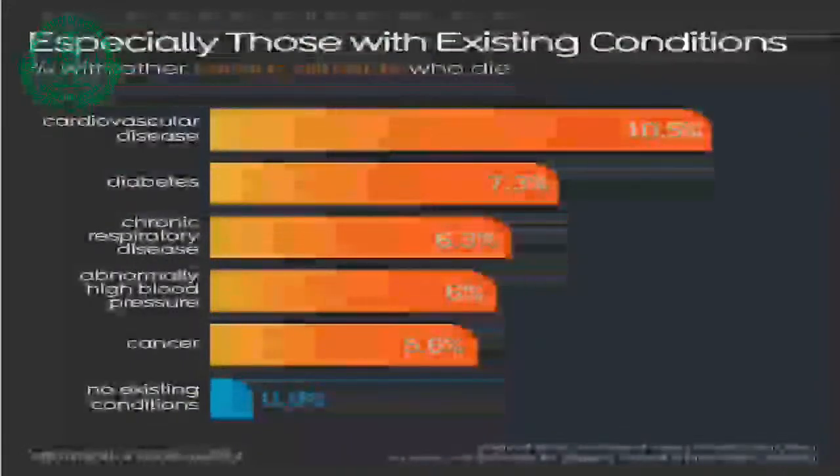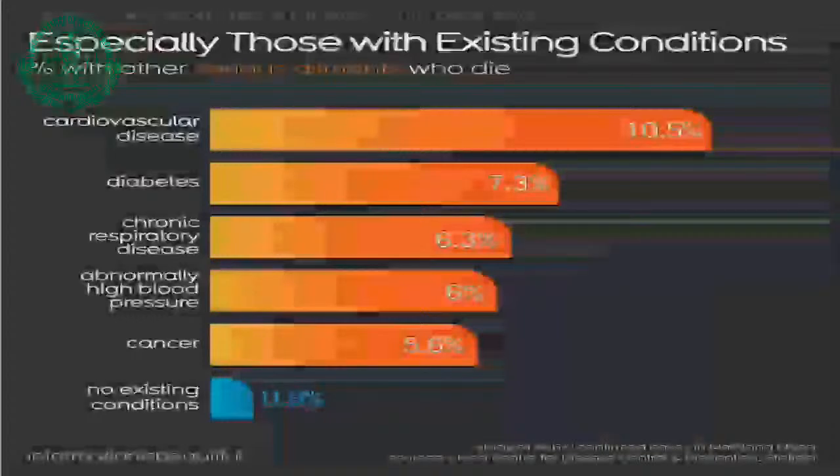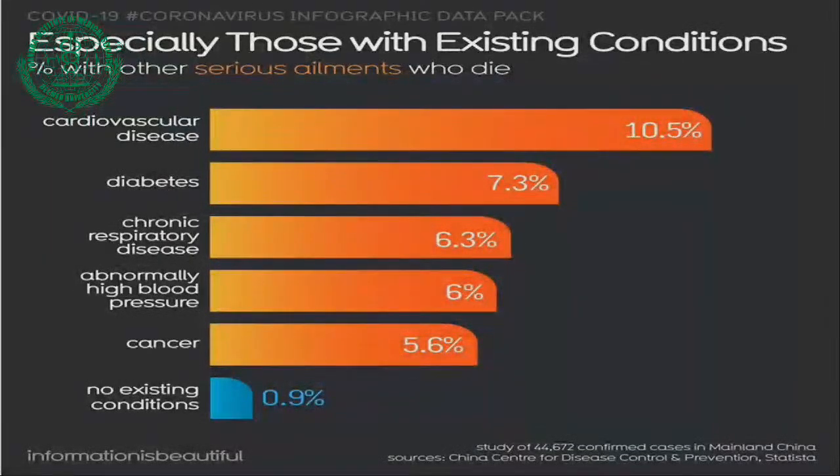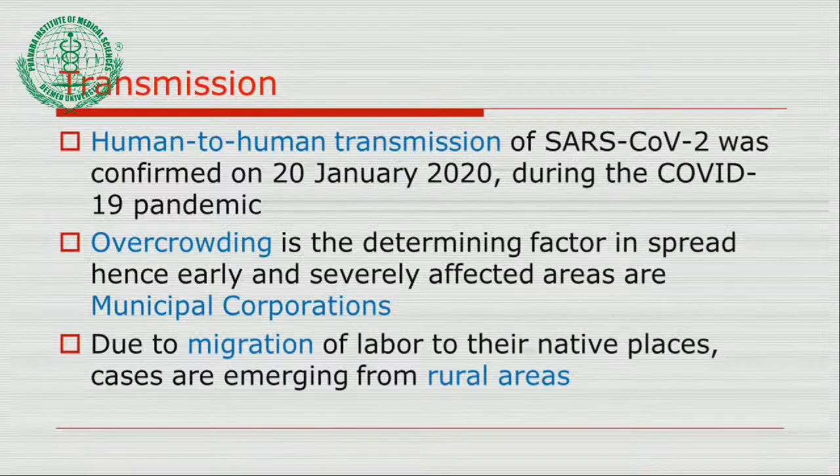Host factors: cardiovascular disease, diabetes, chronic respiratory disease, high blood pressure, cancer, and all these conditions are more prone to occur in obese persons. So obesity is again one of the risks as far as corona is concerned.